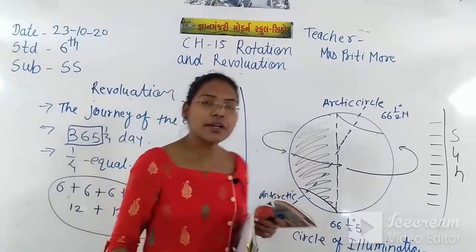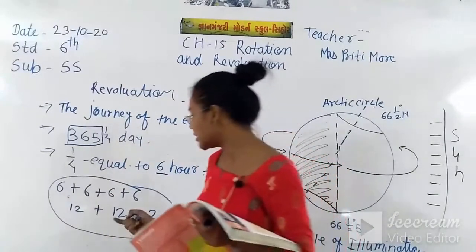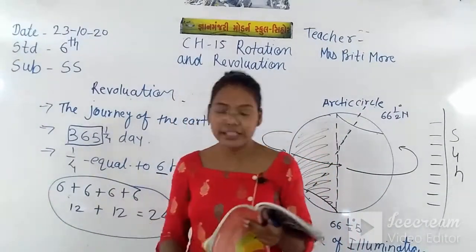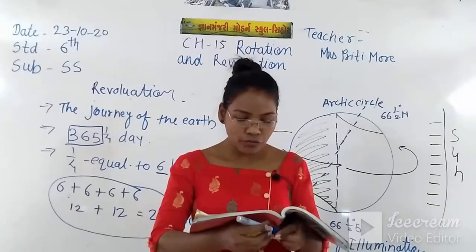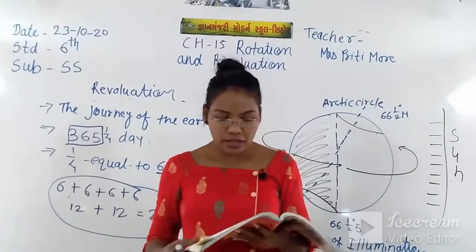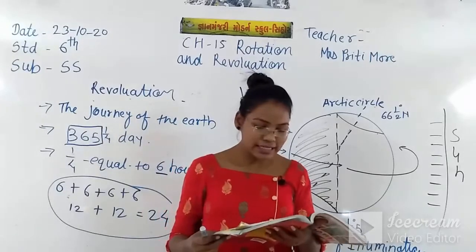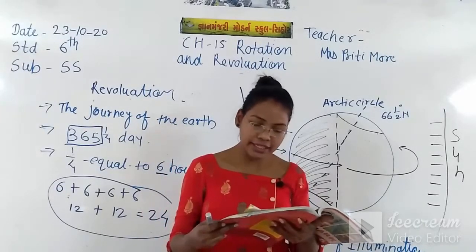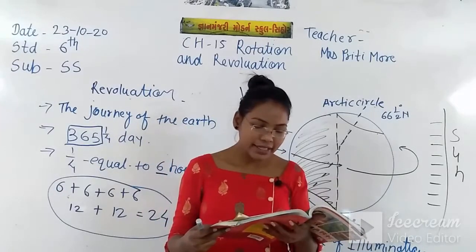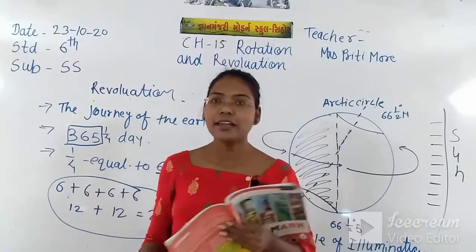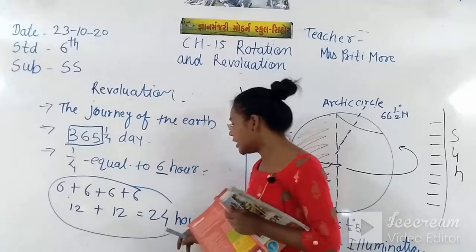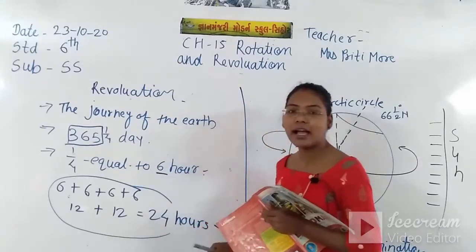Now when do we add this one day in a year? The 1/4 day of 4 consecutive years is added to make one full day, and it is added to the month of February in the 4th year.